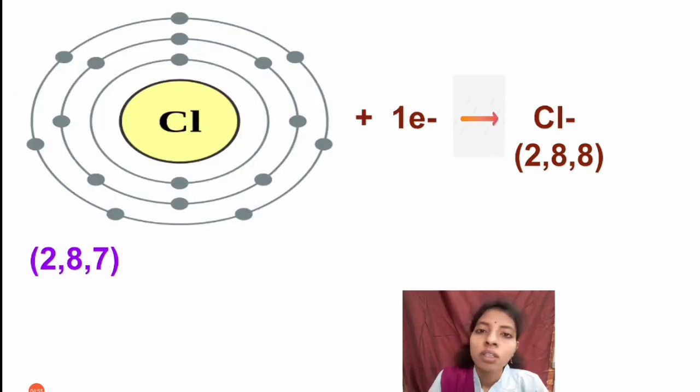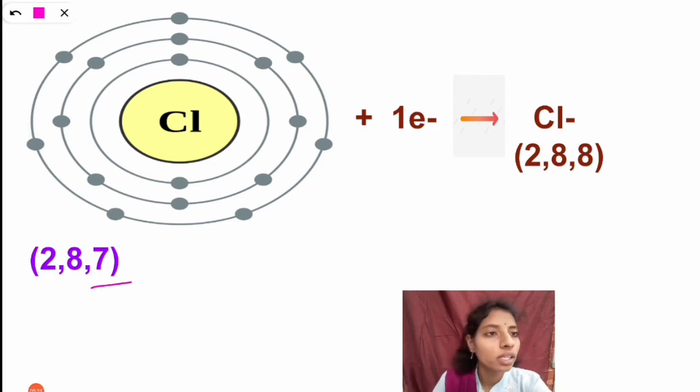Similarly, chlorine. Chlorine is a non-metal. It has valency electrons 7. What will it do to be stable with 8 electrons in the valency shell? Here it will gain 1 electron to get stable with 8 electrons in the valency shell.